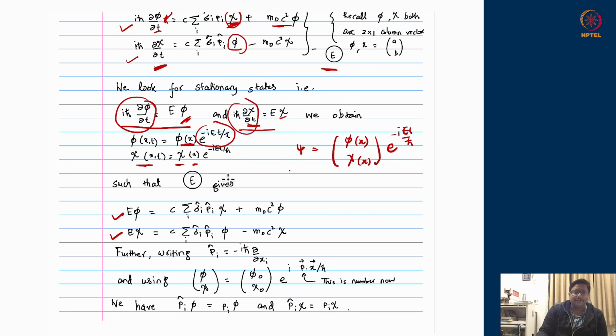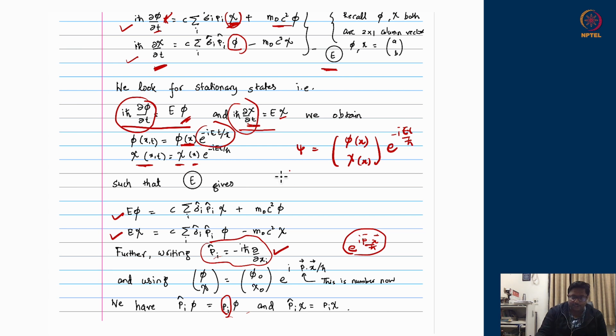Okay. Now further, if we want to look for not only the stationary states of the temporal derivative but the stationary states of spatial derivatives as well, that means eigenstates of the momentum operator as well, we all know that the eigenstates of momentum operators are e to the power i p dot x upon h bar. So this operator acting on this function e to the power i p dot x upon h bar throws up the eigenvalue p, which appears over here with the wave function back.